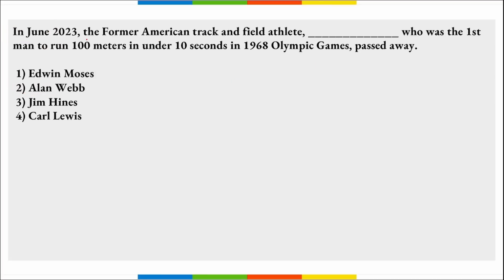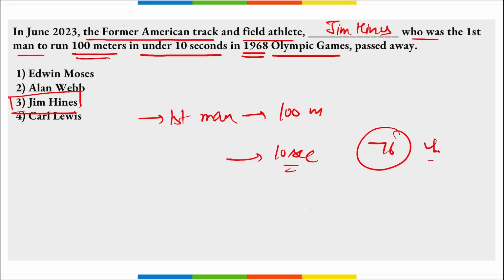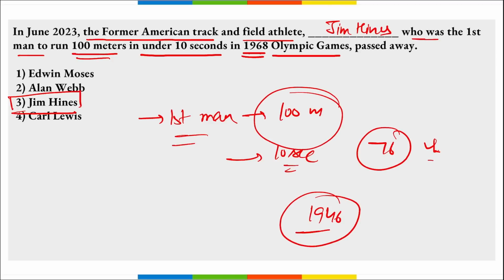Next, the former American track and field athlete Dash, who was the first man to run 100 meters in under 10 seconds at the 1968 Olympic Games, passed away. So who is he? Jim Hines. Right? Jim Hines, a former American track and field athlete and National Football League player. He was the first man to run 100 meters in under 10 seconds, and he passed away at the age of 76. He was born in 1946 in Dumas, USA, correct? And remember, he was the first man to do the 100 meters under 10 seconds.